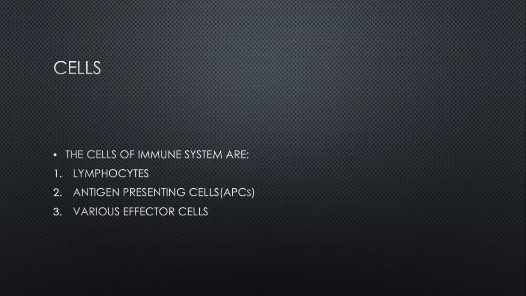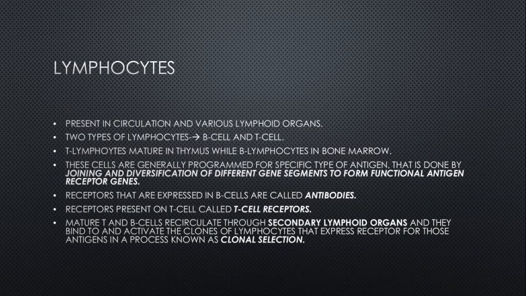So cells, aka the army of our body. These are of three types: lymphocytes, antigen presenting cells, and various effector cells. We will discuss each and every cell in detail. First of all, lymphocytes. These are present in the circulation and in various lymphoid organs.